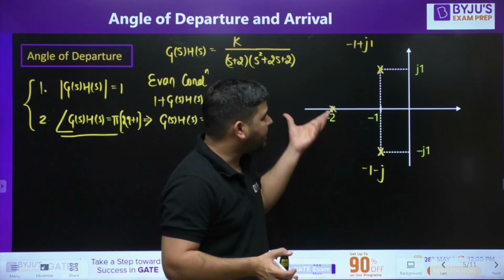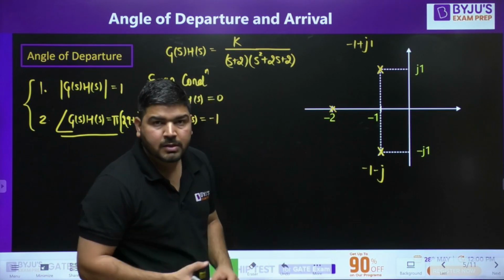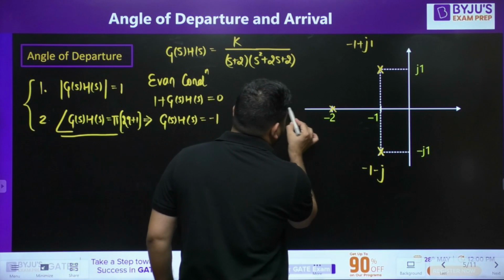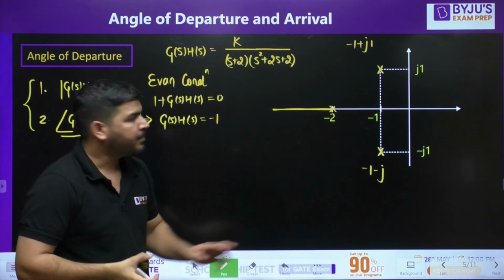Now, first of all, let's look at the real axis. Which part of the real axis will be part of the root locus? You can see that this side will be part of the root locus, but not this side.